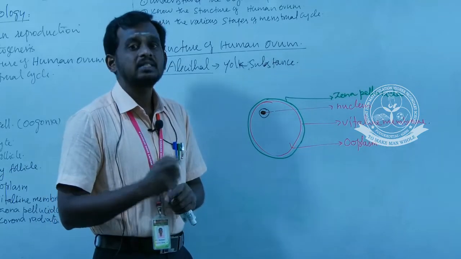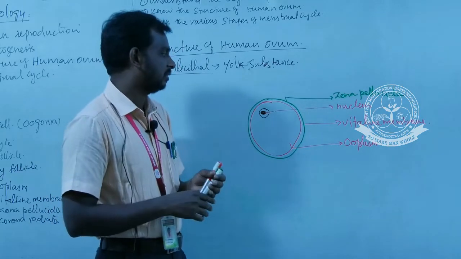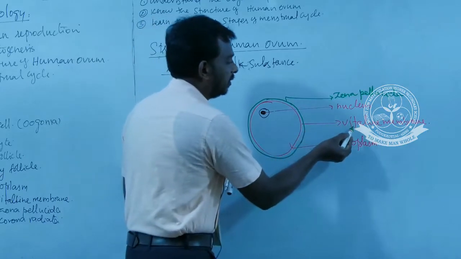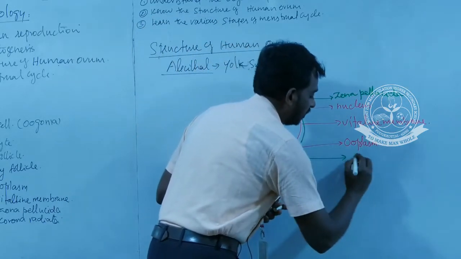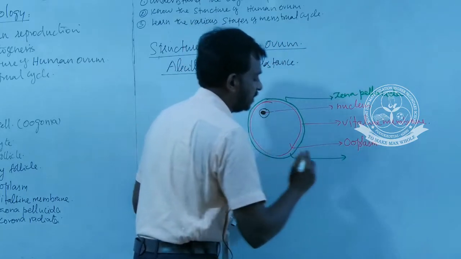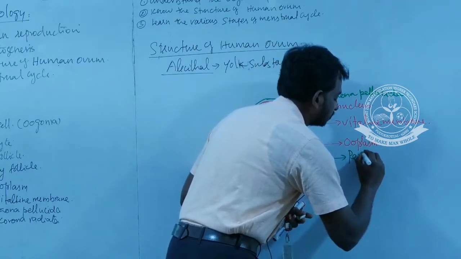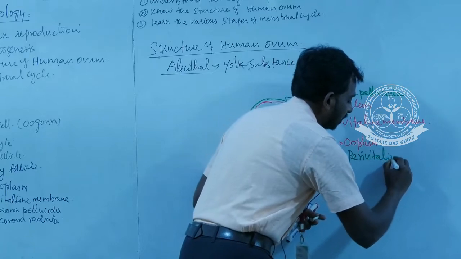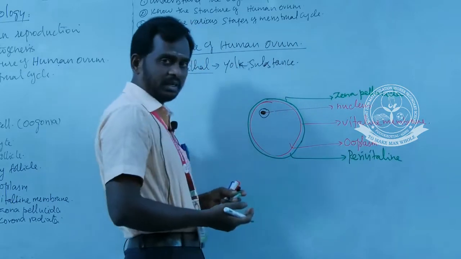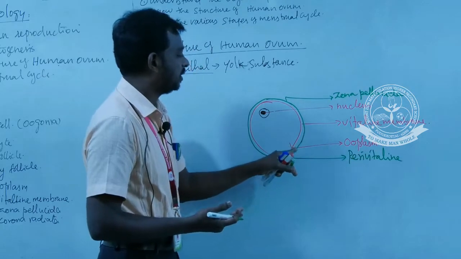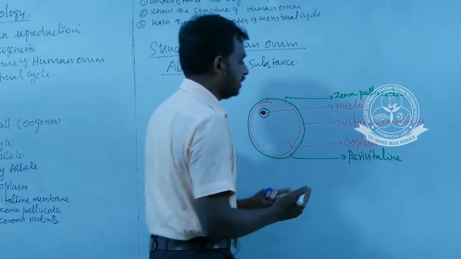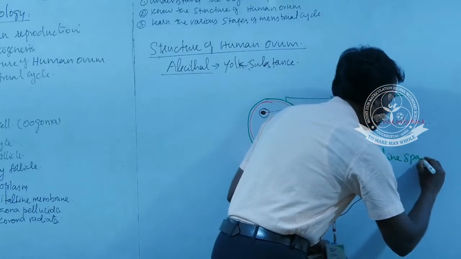Perivitelline space is the space that lies between the vitelline membrane and the zona pellucida. This is a space filled with water. So the name of the space is perivitelline. Peri means outside of something, here outside of the vitelline membrane. So that is the reason it is called the perivitelline space.